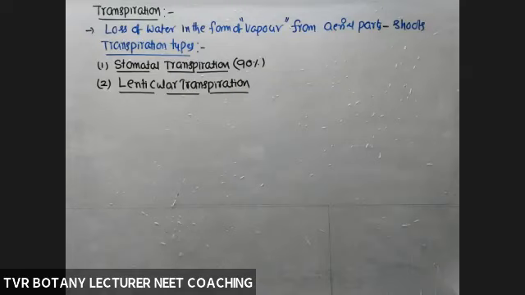During extrastelar secondary growth, because of the activity of the phellogen, cork cambium, lens-shaped openings are produced. Transpiration through lenticels is called lenticular transpiration.